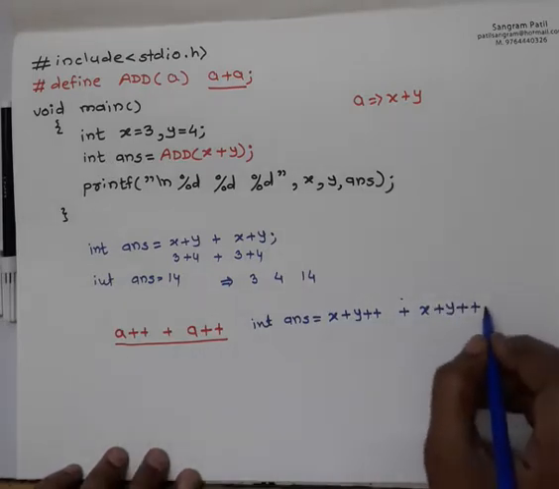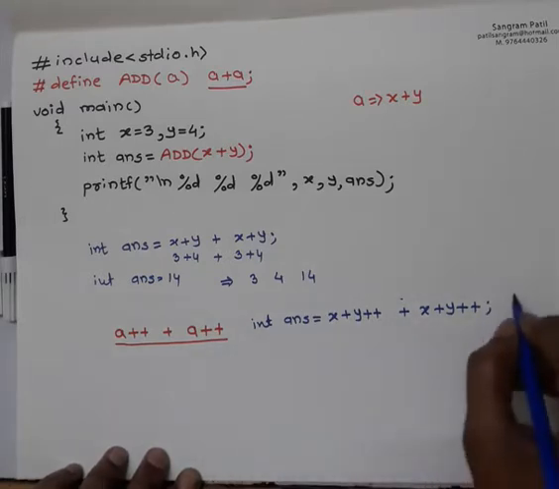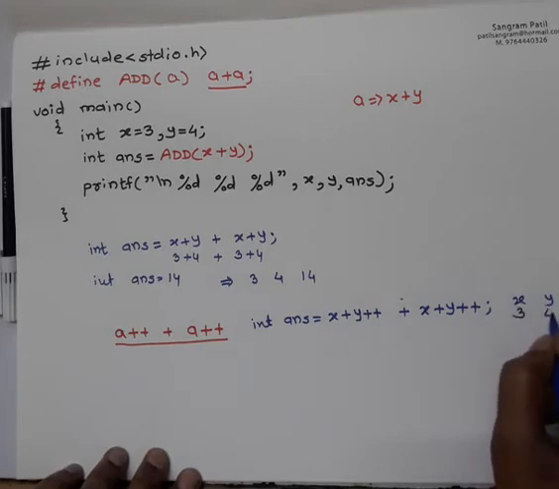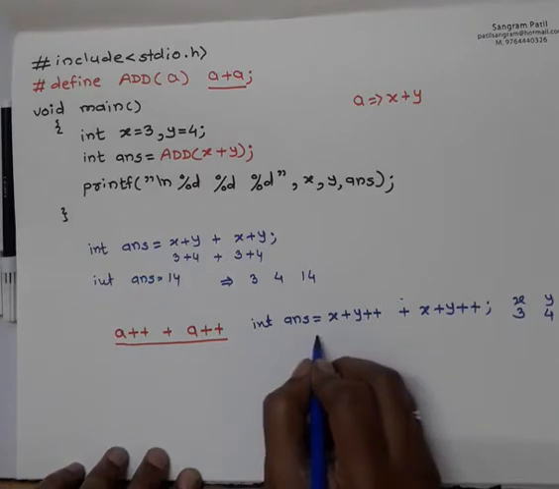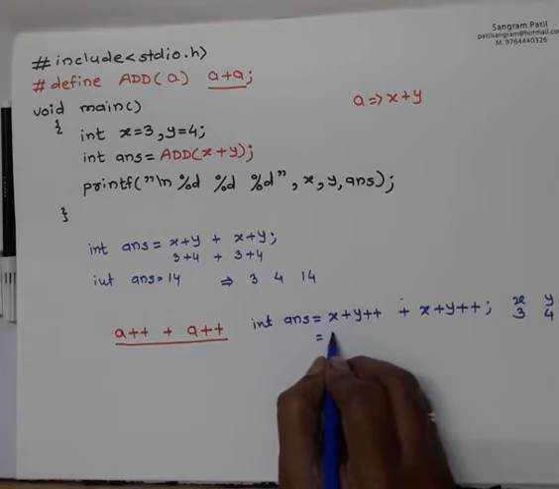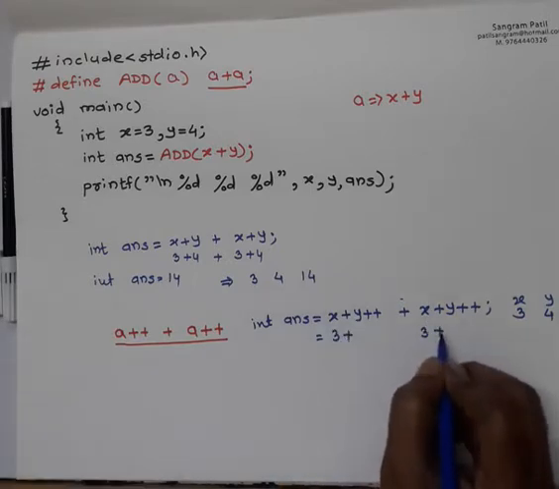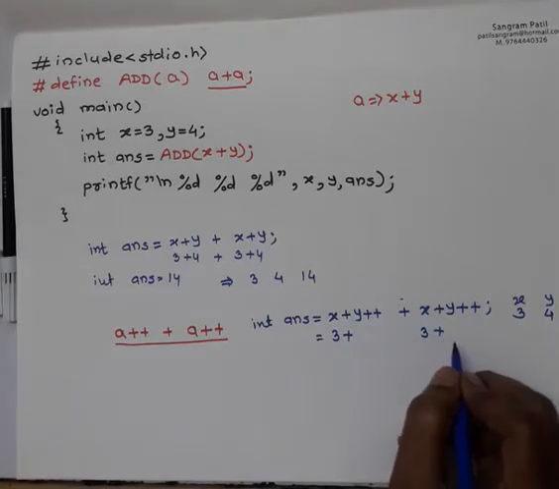Like this your statement gets replaced, and now the value of x is 3 and y is 4. So here the value of x is 3 plus the value of x is 3. It doesn't make any difference. There is no problem with this.